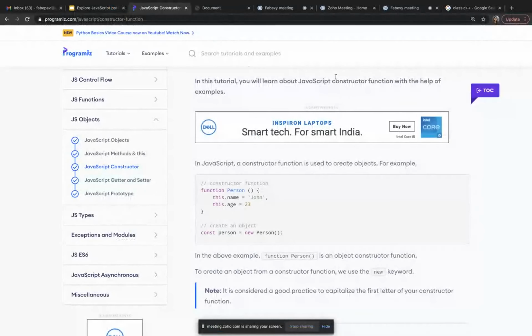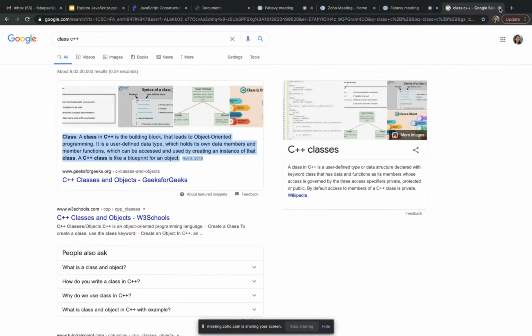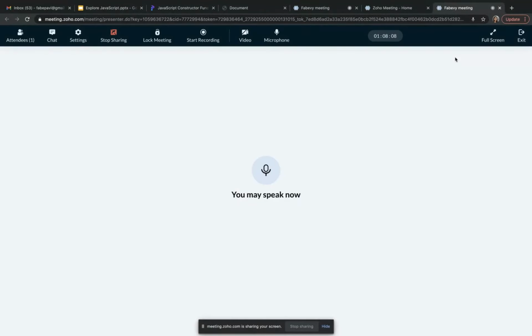So if you already know how a class works in object-oriented programming, and how we can create an object using that class, it will be clear. I'll try to explain it from the basics, but still if you want to understand better, just go through what a class is and then objects. Yeah, that's it for today's class.